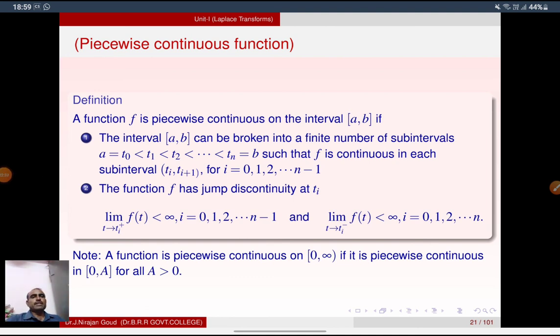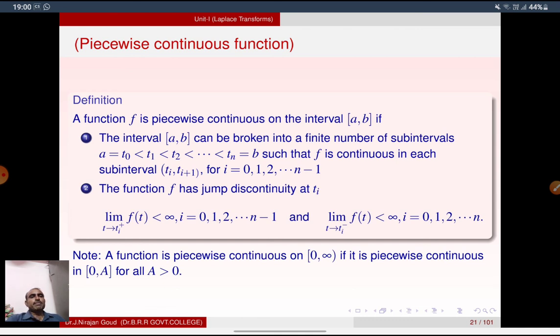A function f is piecewise continuous on the closed interval [a,b] if the interval can be broken into a finite number of subintervals, a = t0 < t1 < t2 < ... < tn = b, such that f is continuous in each subinterval (ti, ti+1) for i = 0, 1, 2, ..., n-1. If f is piecewise continuous, then we can split the given interval into subintervals such that f is continuous in each subinterval.